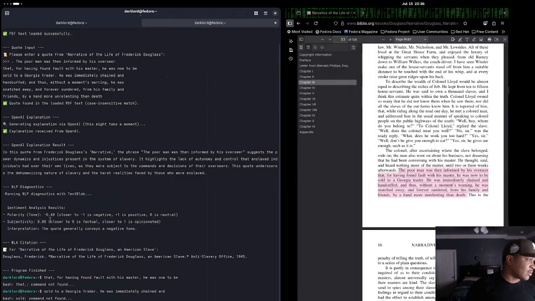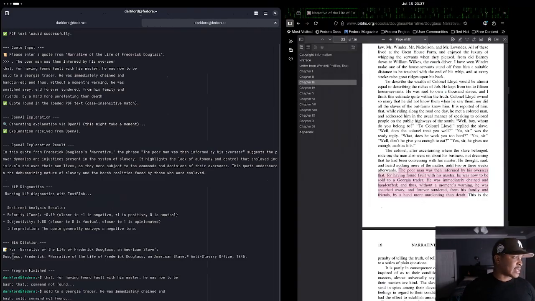So for tone, it's negative 0.4. Closer to negative 1 is negative, positive 1 is positive, 0 is neutral, right? So we got negative 0.4 here. And for subjectivity, we got 0.6. Closer to 0 is factual, closer to 1 is opinionated. So some of that subjectiveness is there.